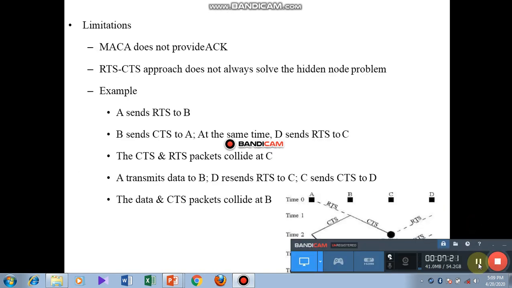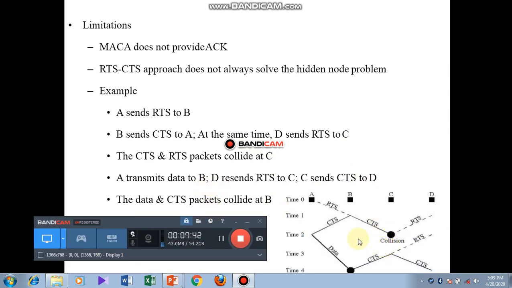Limitation: MACA does not provide acknowledgement. The RTS CTS approach does not always solve the hidden node problem. Example: A sends RTS to B, B sends CTS to A, at the same time D sends RTS to C. The CTS and RTS packets collide at C, A transmits data to B, D resends RTS to C, C sends CTS to D. The data and CTS packet collide at B. So this is the collision we will see in this diagram.